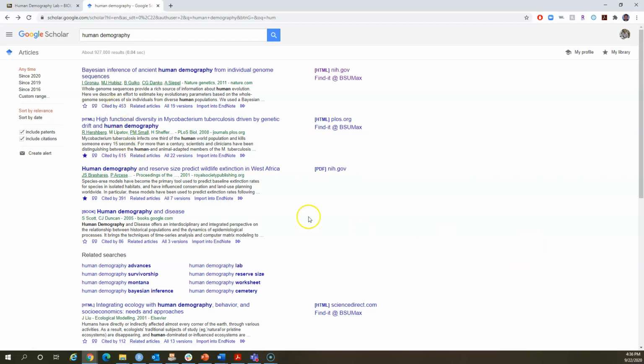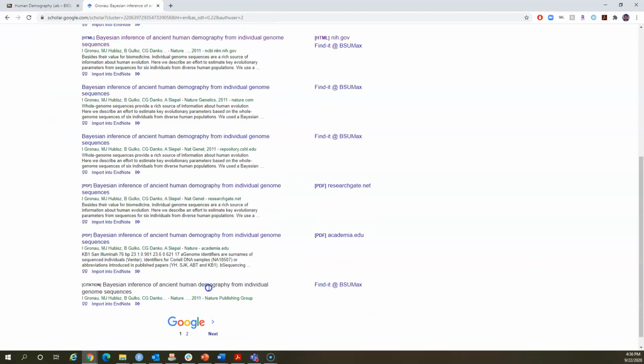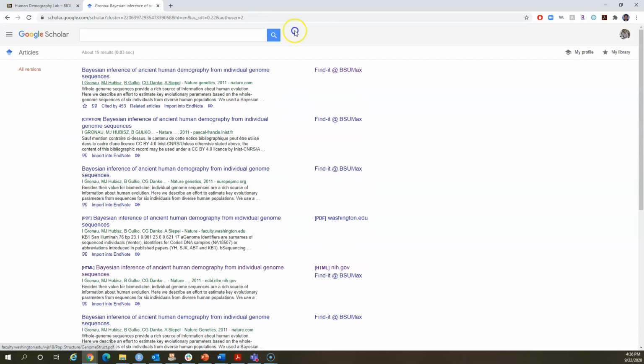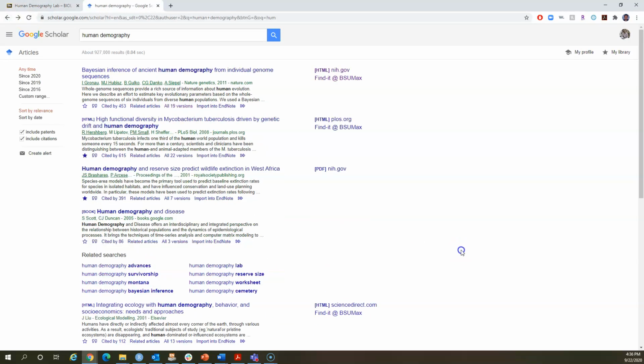And also, let's say you could not access these links. The same paper is available in 19 different versions. You can actually click that link, and you might be able to access the same article from a different freely available version. What else can I tell you about this?